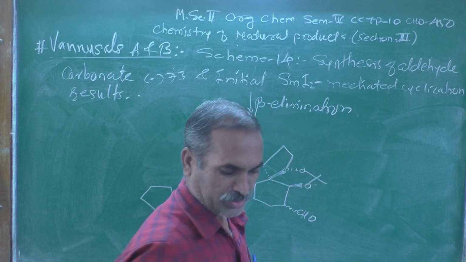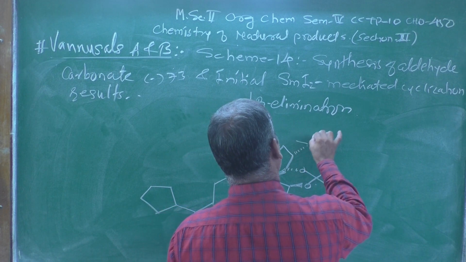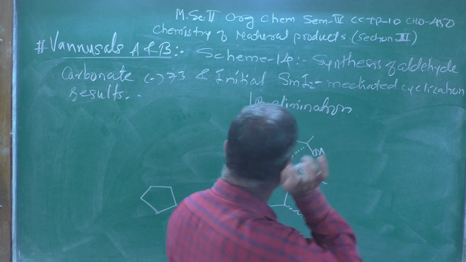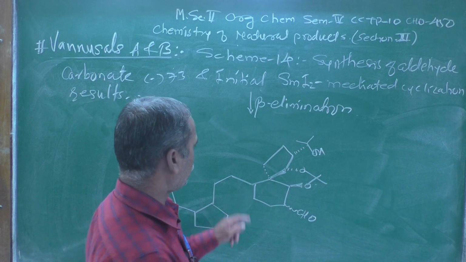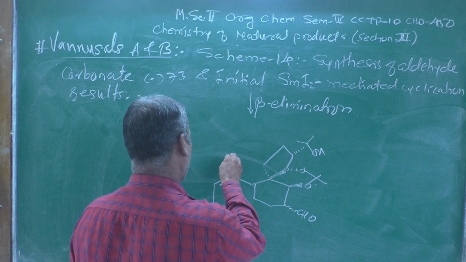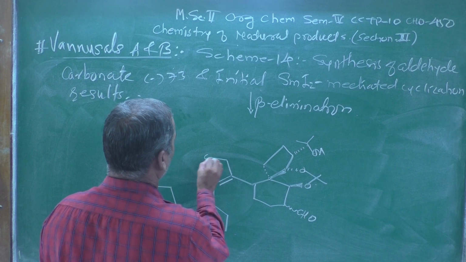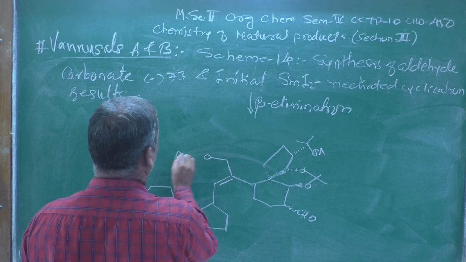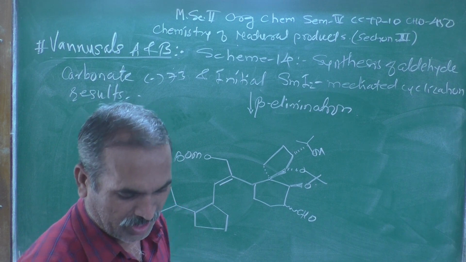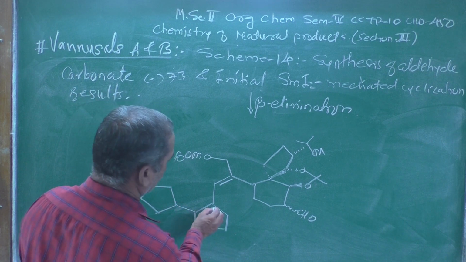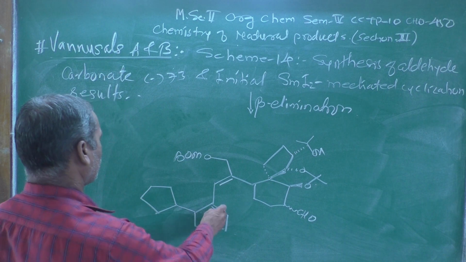This is a protected group I have shown here, and at this corner point there will be a tertiary alcohol, and here is a double bond. At this position there is a group present. Which group? A protected primary alcohol with the Bom group, and the double bond in that 5-membered ring remains as it is.